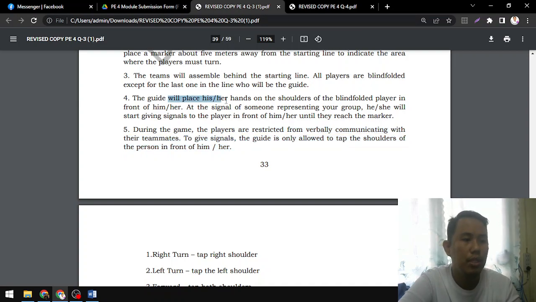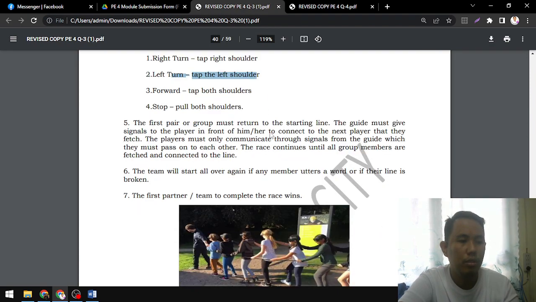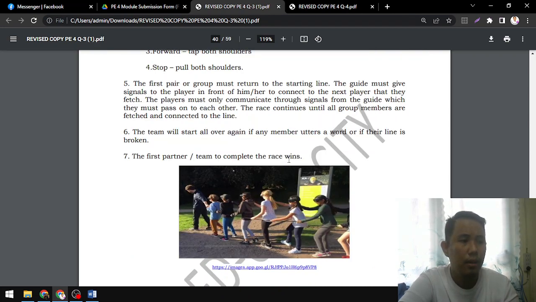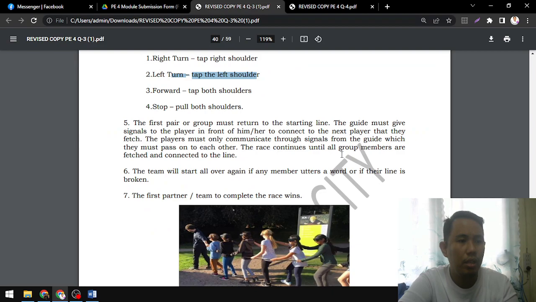The guide will place his or her hands on the shoulders of the blindfolded player in front of her. At the signal of someone representing your group, she will start giving signals to the player in front of him until they reach the marker. Okay, right turn, tap right shoulder, left turn, left shoulder. So the picture shows like this. All right. Just read everything here and just follow.